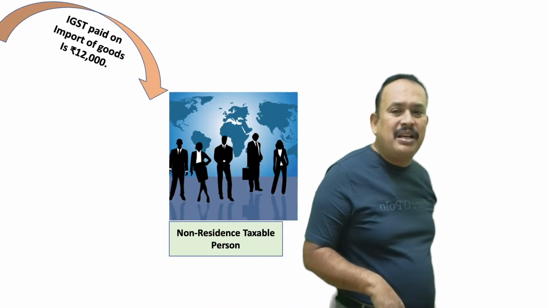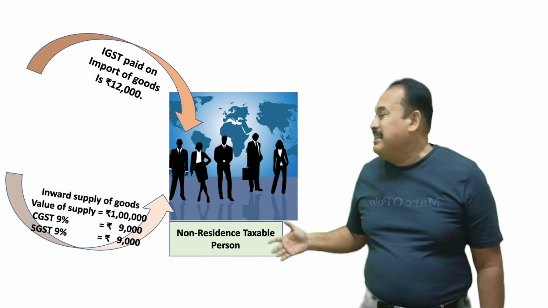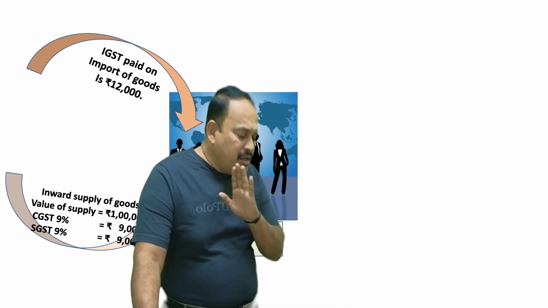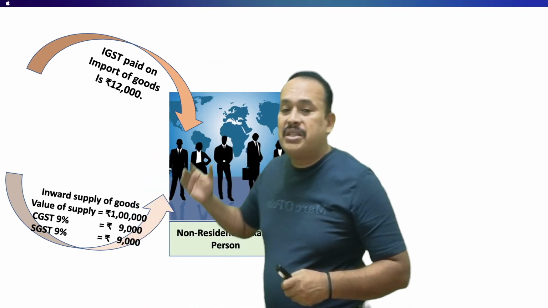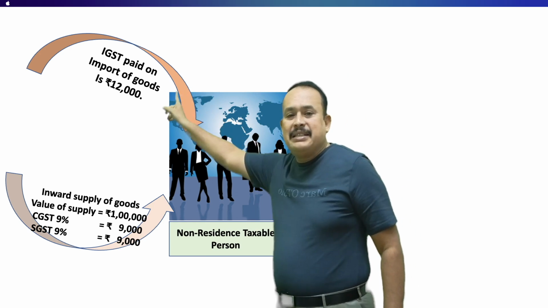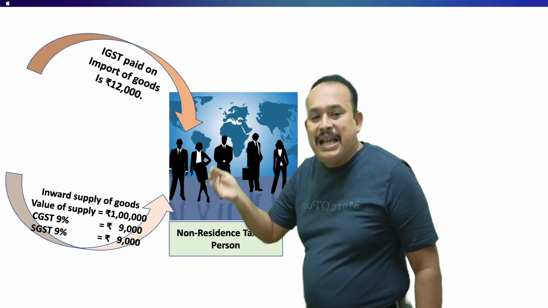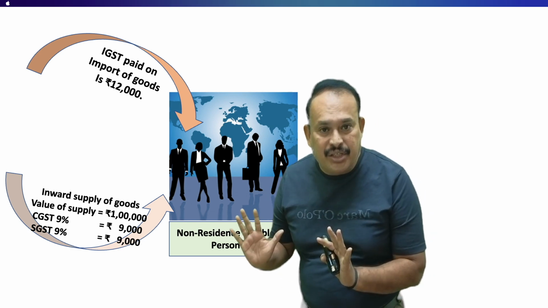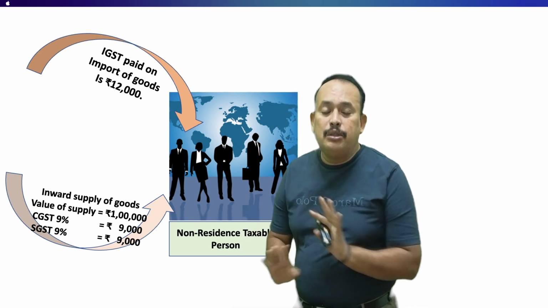Further, referring here, NOTP, non-resident taxable person, who imports the goods by paying the IGST and locally purchases the goods by paying the CGST, SGST, is not eligible to claim ITC except on import of goods on which IGST is paid. Except this, there is no input tax credit. That means NOTP, non-resident taxable person, can avail the ITC only on import of goods, IGST. Locally, whatever they purchase, intrastate purchases, they are not eligible to claim ITC.